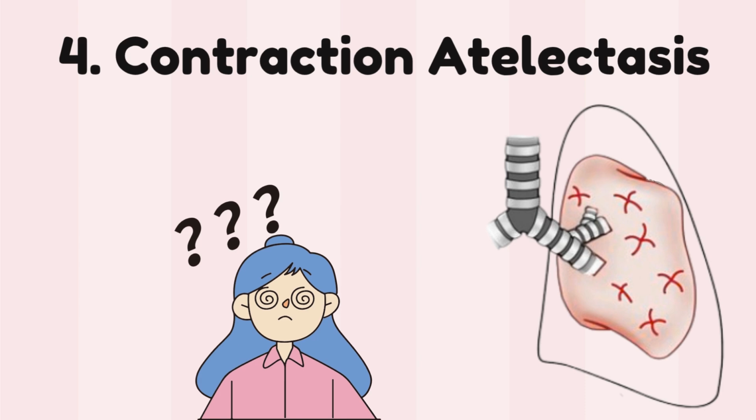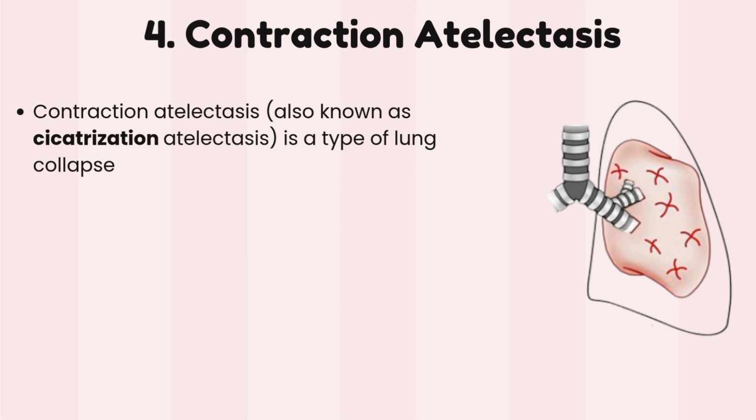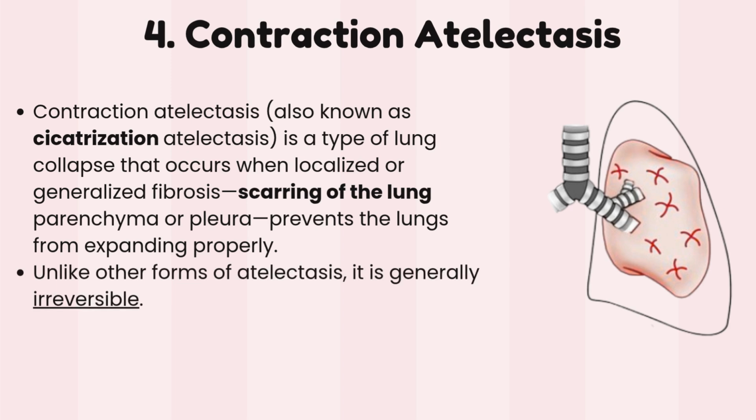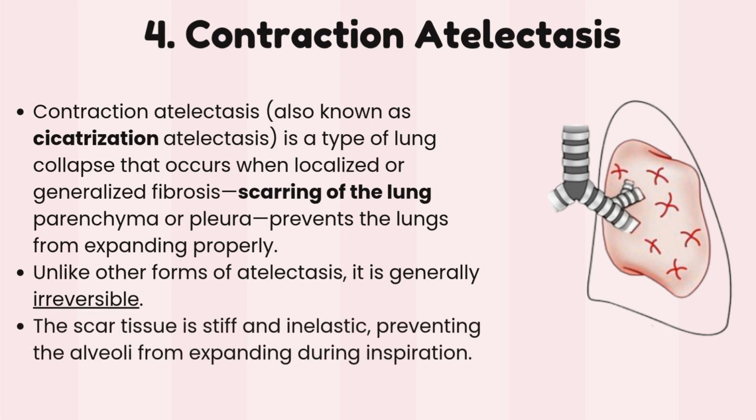The last type is contraction atelectasis. Contraction atelectasis, also known as cicatrization atelectasis, is a type of lung collapse that occurs when localized or generalized fibrosis, scarring of the lung parenchyma or pleura, prevents the lungs from expanding properly. Unlike other forms of atelectasis, it is generally irreversible. The scar tissue is stiff and inelastic, preventing the alveoli from expanding during inspiration.